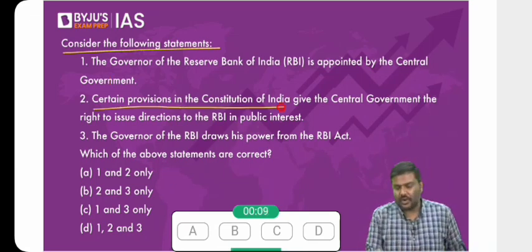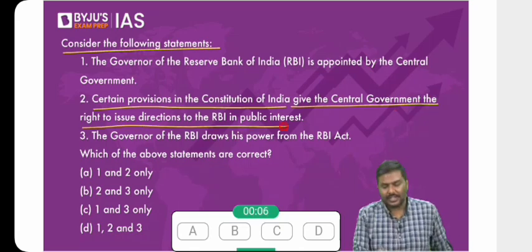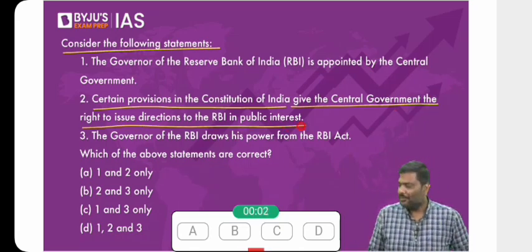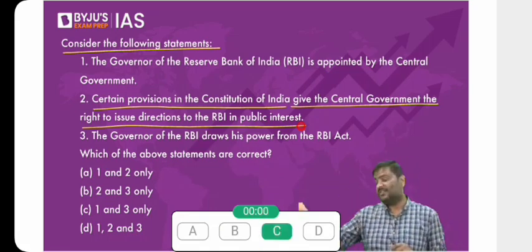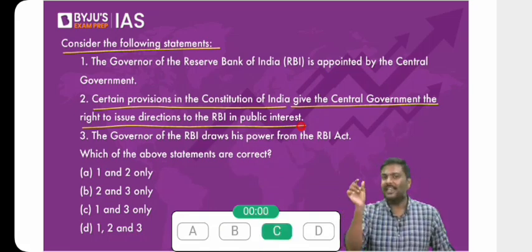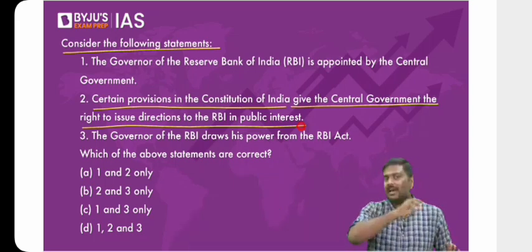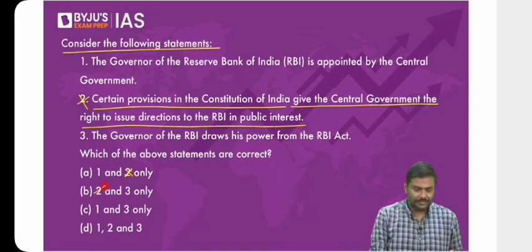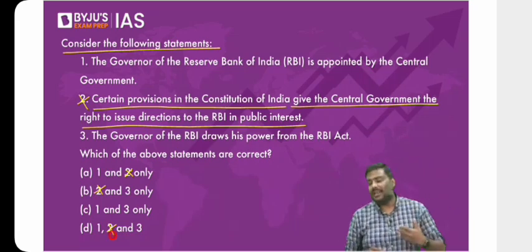Certain provisions of the Constitution of India give the central government the right to issue directions to RBI in public interest. How many of you think that there are provisions regarding RBI's functioning in the Constitution of India? I told you, only the term RBI is mentioned, nothing else is mentioned in the Constitution of India. Everything comes from the RBI Act. So the second one is wrong. Can you use the elimination method and get the answer?